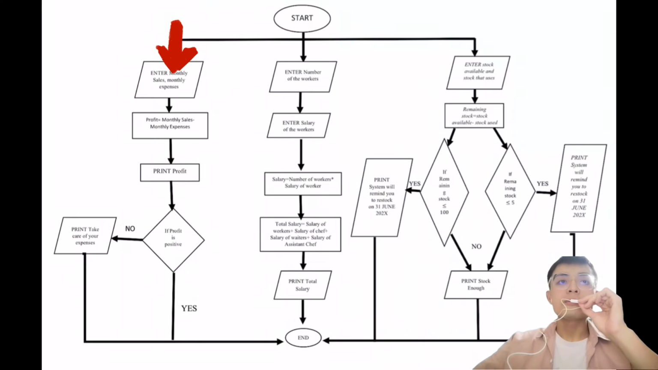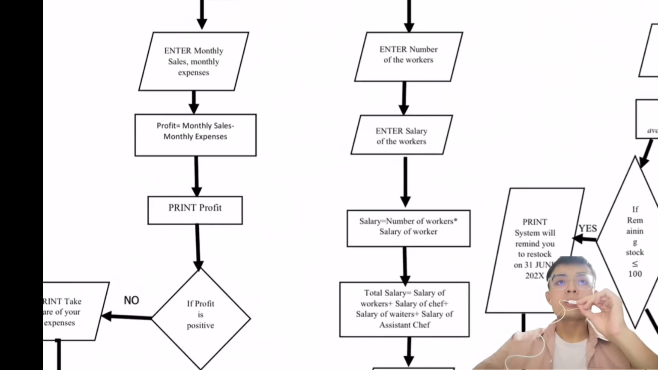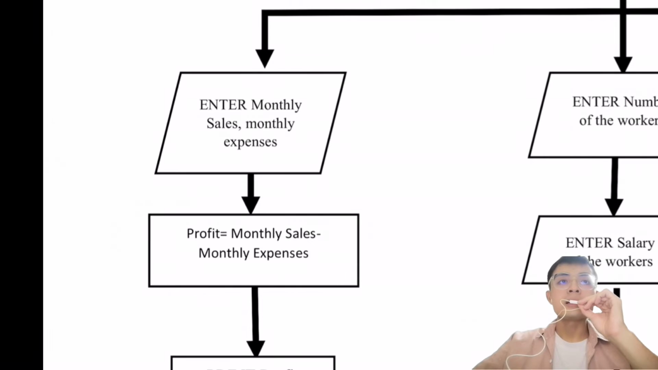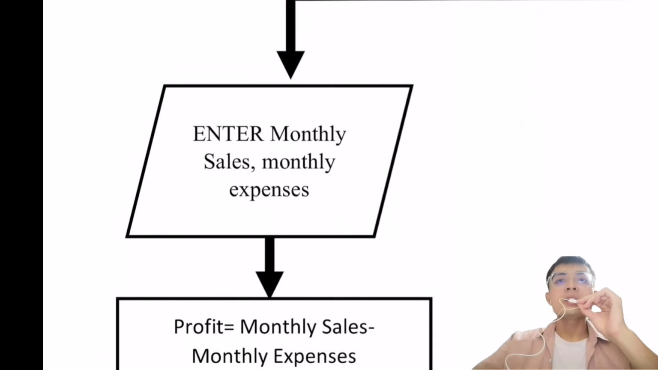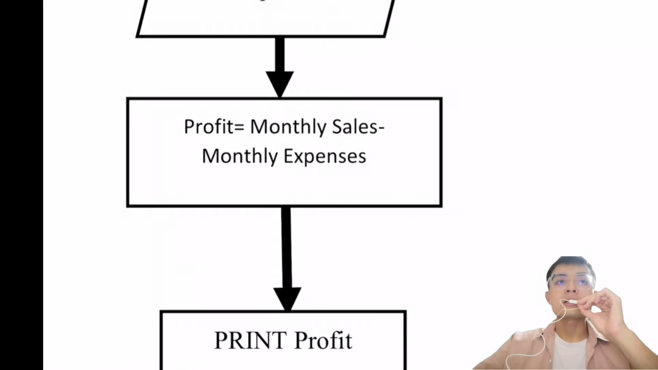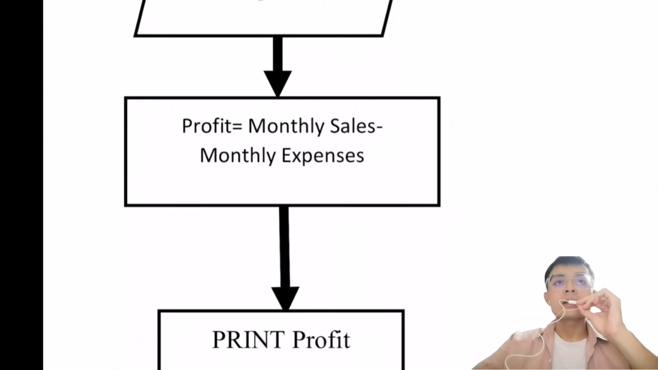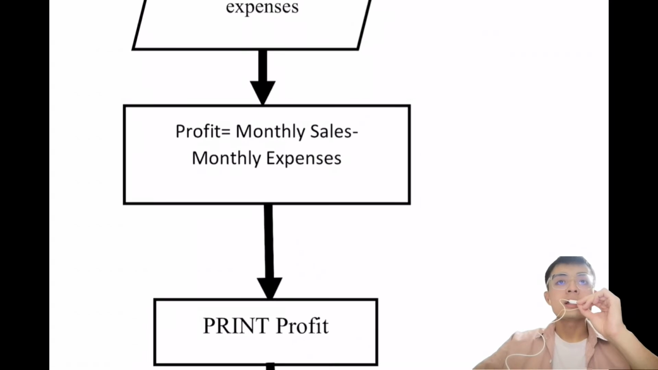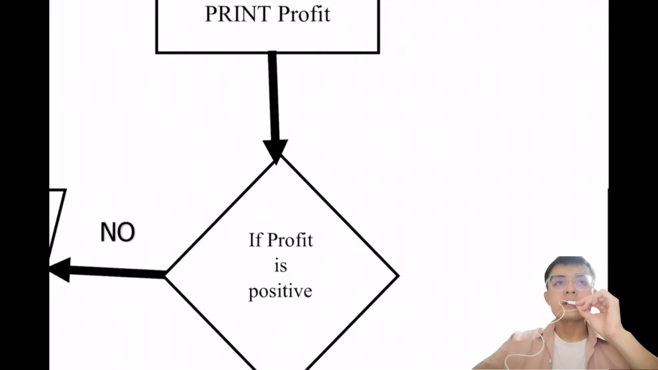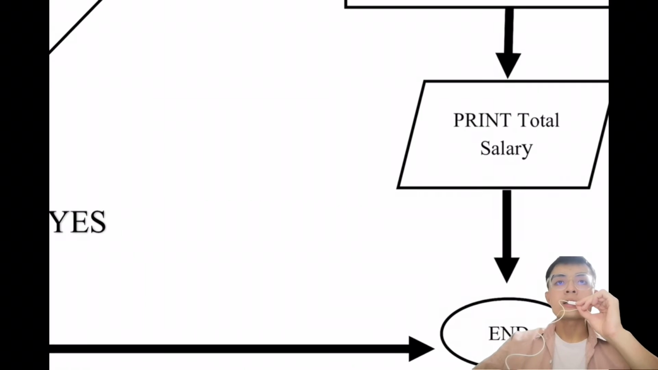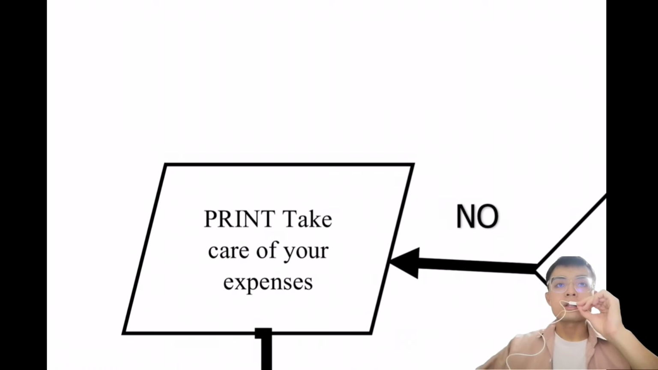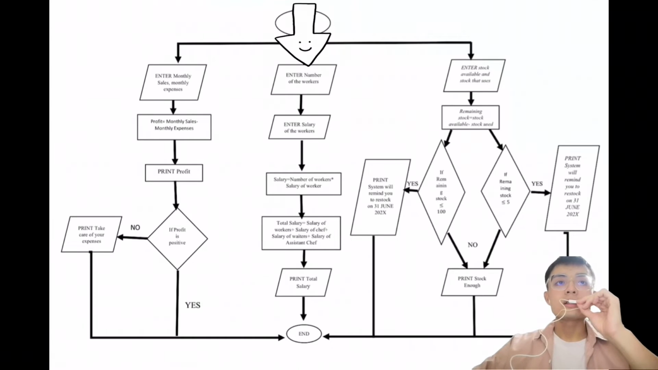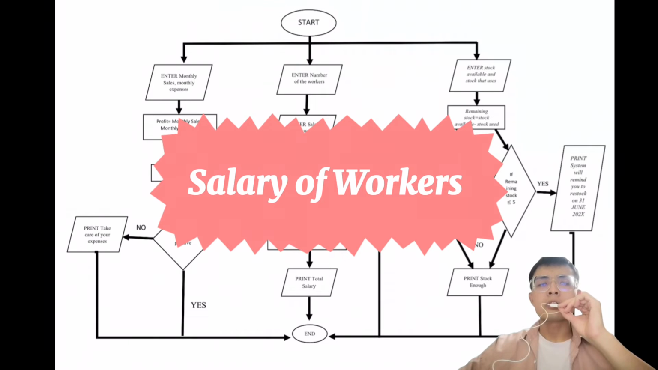The first part of the flowchart represents the profit. Firstly, enter the monthly sales and monthly expenses. Then apply a formula, profit equals monthly sales minus monthly expenses. Then it comes to the decision part. If the profit is positive, the program stops execution, whereas if the profit is negative, it would print out take care of your expense. The second part represents the salary of the worker.